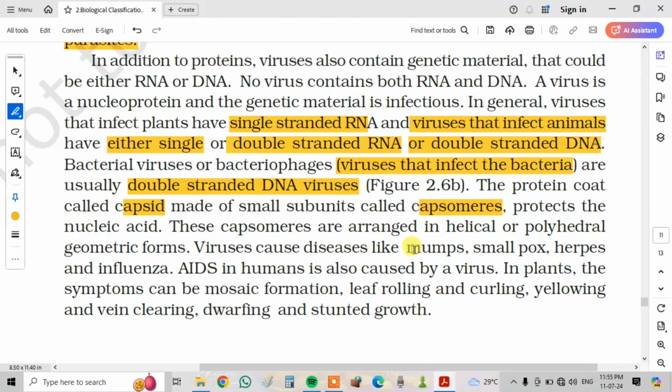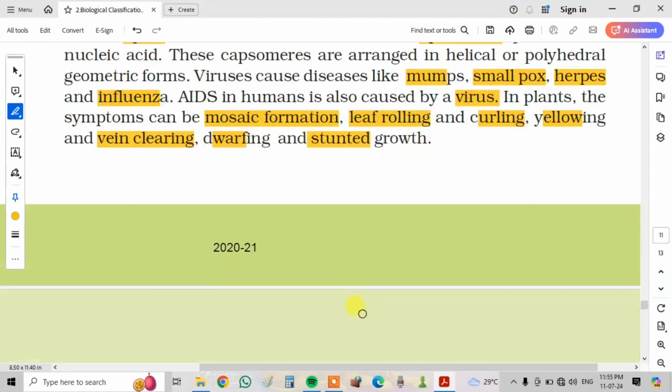Viruses cause diseases like mumps, smallpox, herpes and influenza, and AIDS in humans is also caused by a virus. In plants, the symptoms are called mosaic formation, leaf rolling, curling, yellowing, vein clearing, dwarfing and stunted growth.